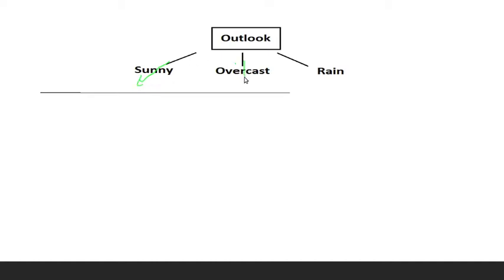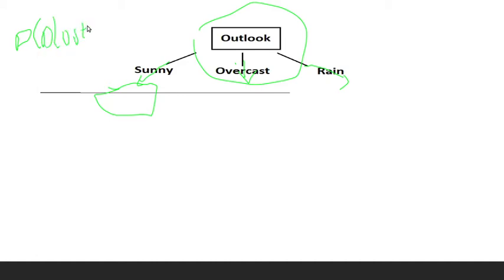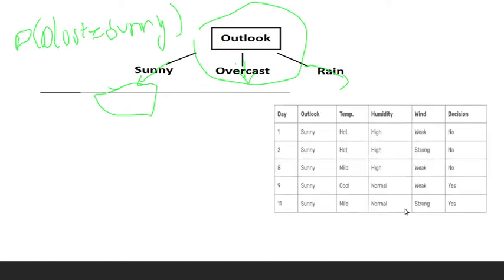Now how do I continue the decision tree? Next I have to put something here, right? How do I know what to put here? Again, I repeat this entire process, how I selected the root node, but with D as the data set such that D and outlook is equal to sunny. So split the data set such that outlook is sunny. You remove overcast, remove rain, so you get 5 inputs. So this is basically outlook when it's sunny.